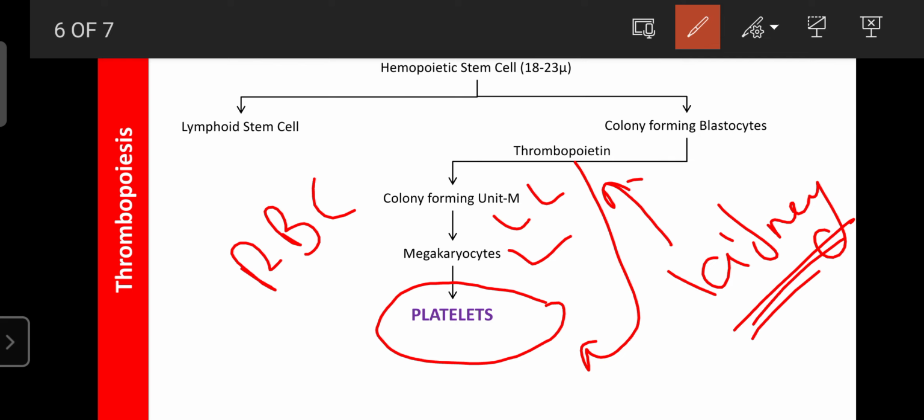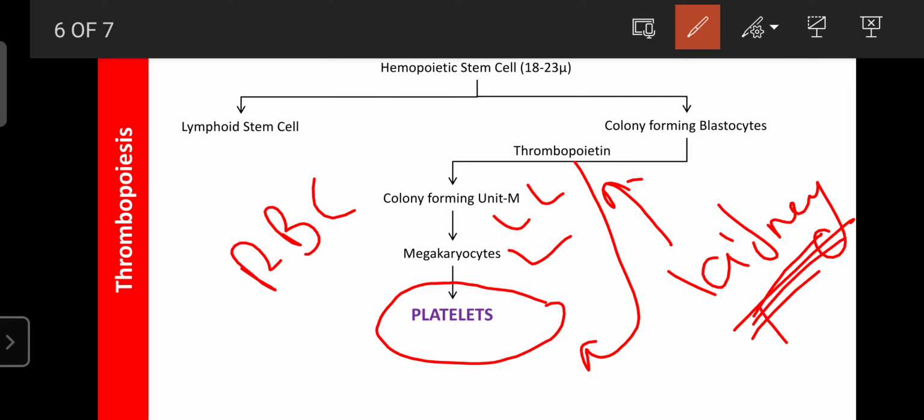So with the help of the RBC count and the platelet count, we can also conclude the status or functions of the kidney. If the platelet count and RBC count decrease unnecessarily, that may be related to your body conditions or to organ function, that is kidney malfunction. So before concluding your patient's report, always think why the RBC count is decreasing, why the platelet count is decreasing, or why the WBC count is increasing. If the counts are low, then you can go for a kidney test.